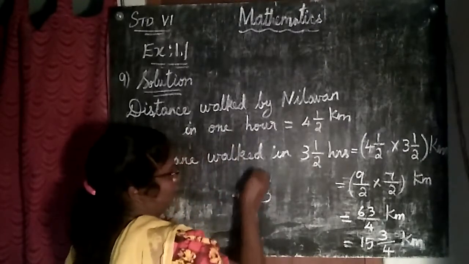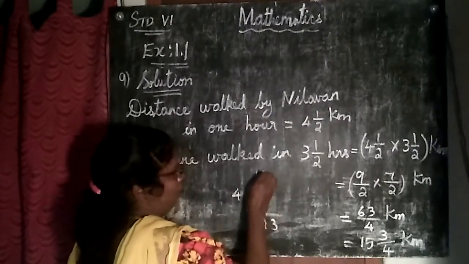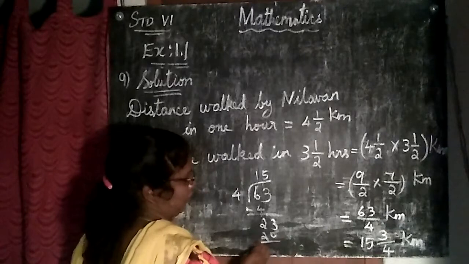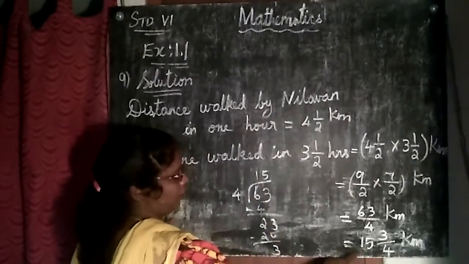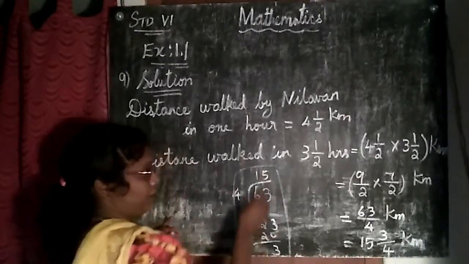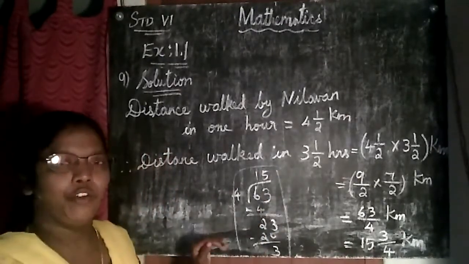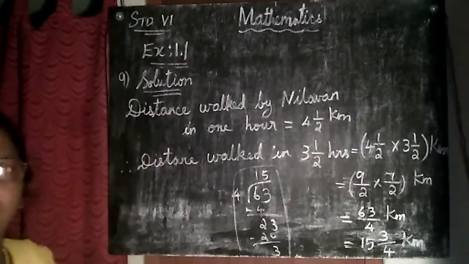1 4s are 4. Remainder 2. Bring down this 3. 5 4s are 20. Remainder 3. So quotient 15 I am writing here. Remainder 3, divisor 4. This one you write in the rough column. Don't write here in the fair column. When you copy down, this one you write in the rough column. Okay, children, copy down.